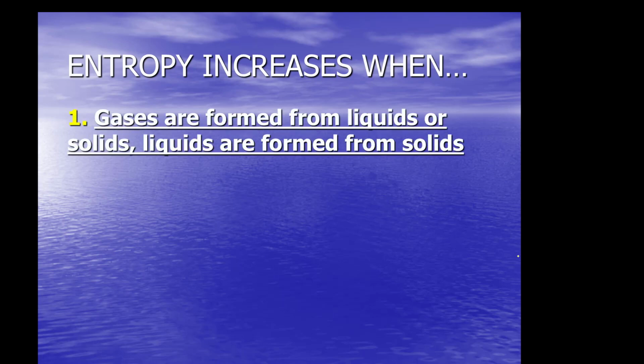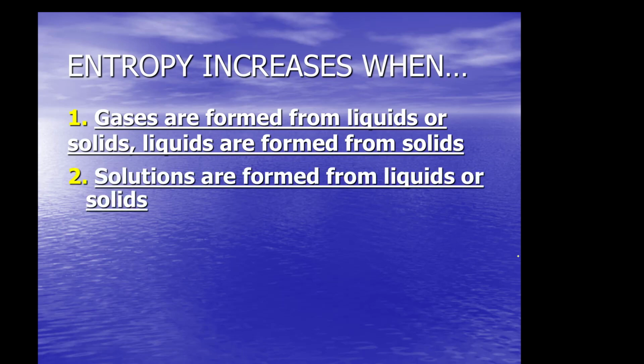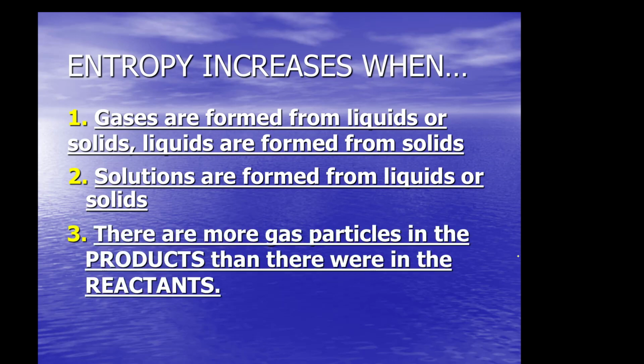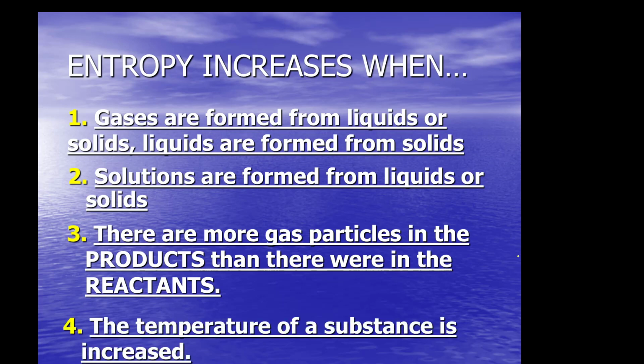Okay. What are some ways we can observe entropy increasing? Well, we have gases forming from liquids or solids and liquids forming from solids. All of those are increases in entropy. Solutions forming from liquids or solids, that's an increase in entropy as well. If there are more gas particles in the products than there were in the reactants, then that's an increase in entropy. And finally, if the temperature of a substance is increased, that's an increase in entropy. Probably want to write these 4 things down for sure, and then be able to find them when we do some practice, okay?